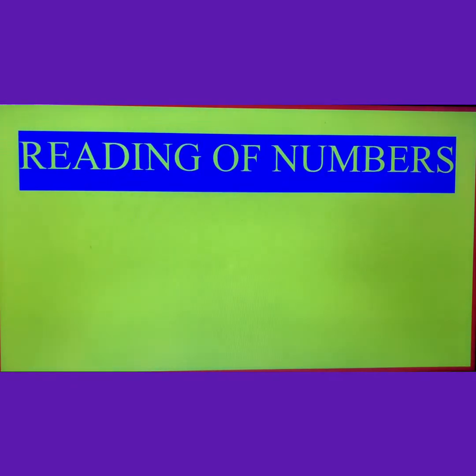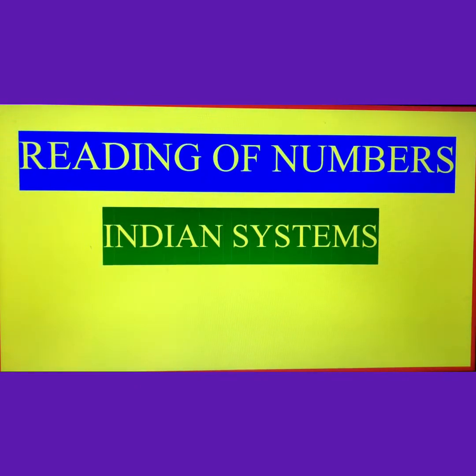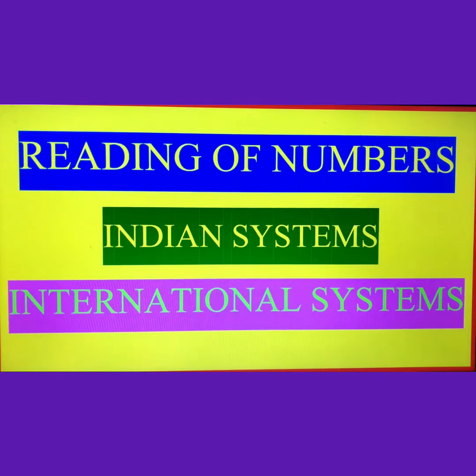Now dear, here is the next thing, reading of numbers: Indian system and international system. We can read these numbers in two systems. First one is the Indian system and second one is the international system. So what is the Indian system?